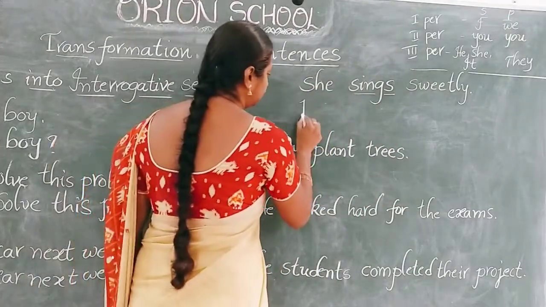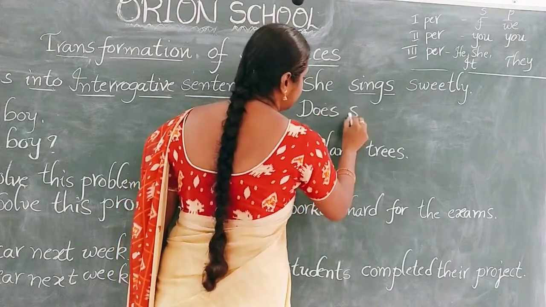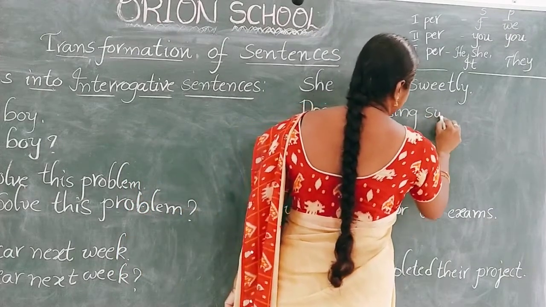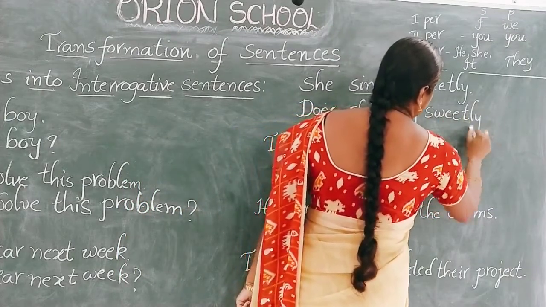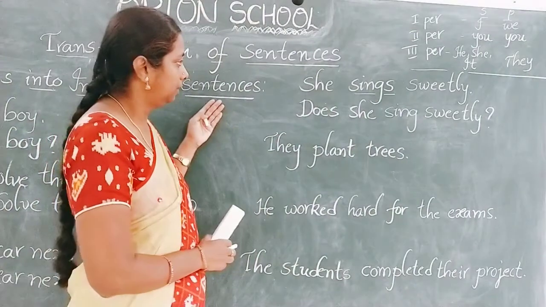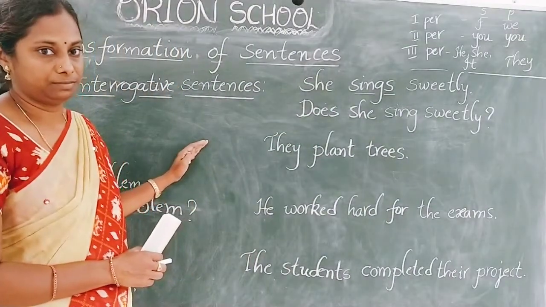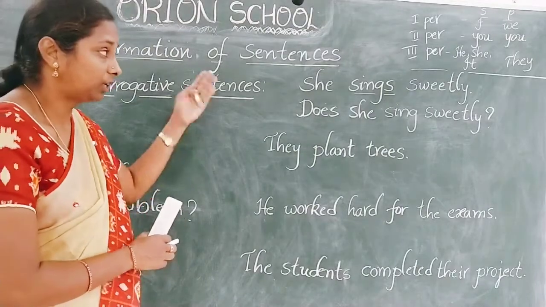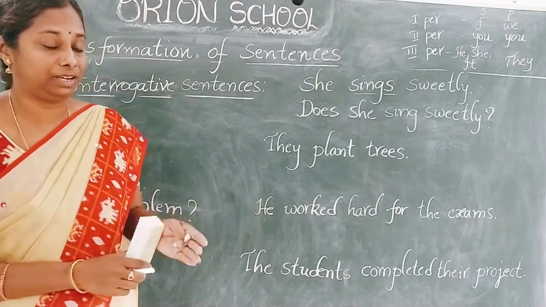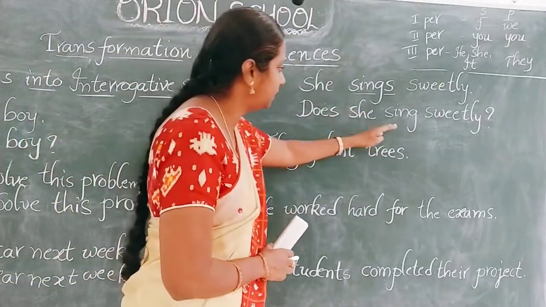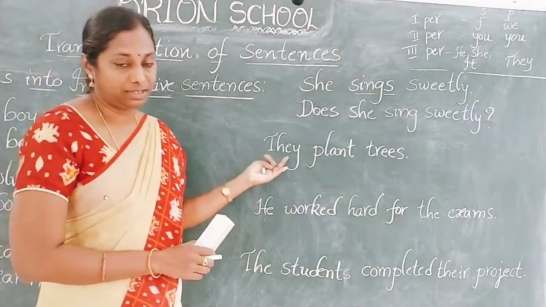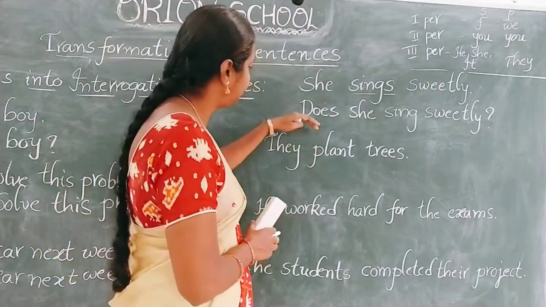Does she sing sweetly? So in the negative sentences, we learned this one. She sings sweetly. So what is the negative sentence for that? She doesn't sing sweetly. She does not sing sweetly. We learned that. See, does she sing sweetly? Later, I will explain one more topic on negative and interrogative sentences in the next class. But let us complete this one now.